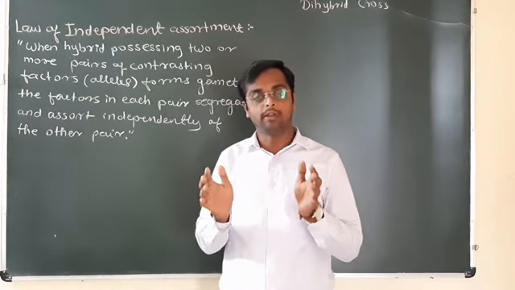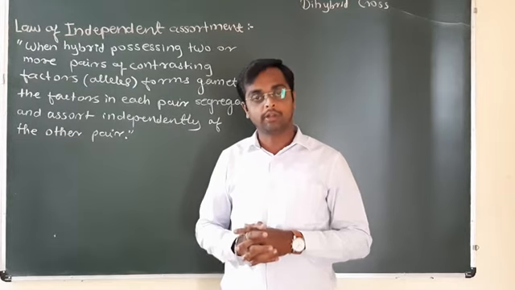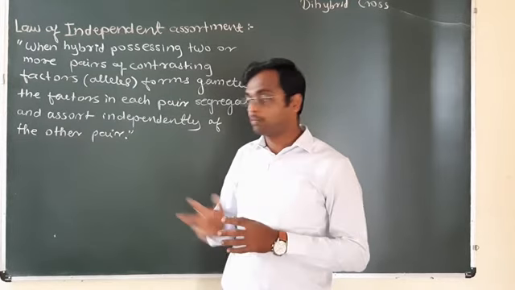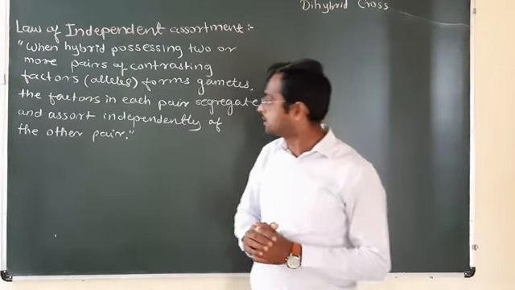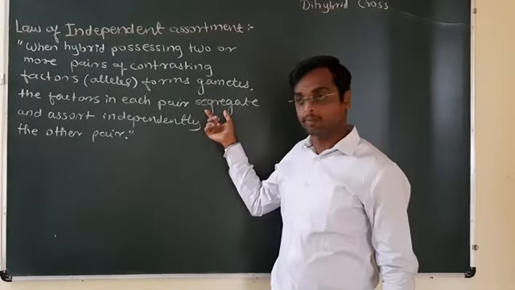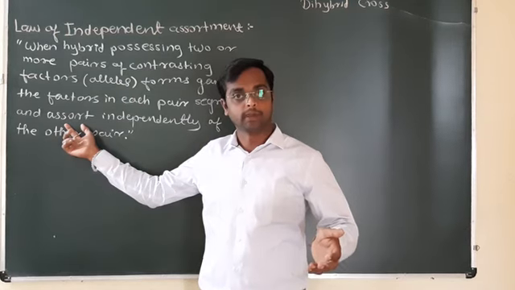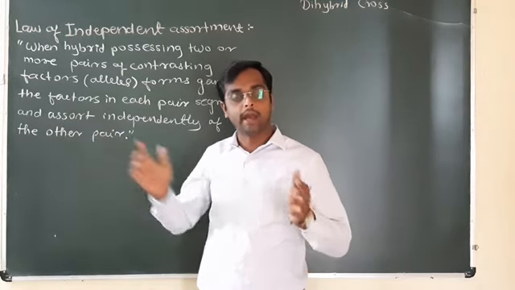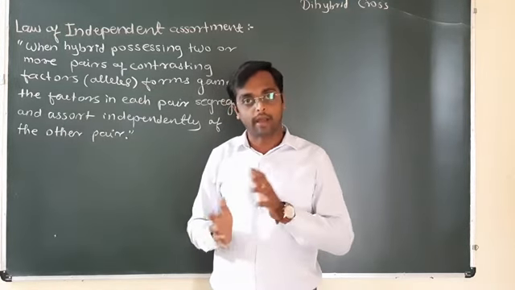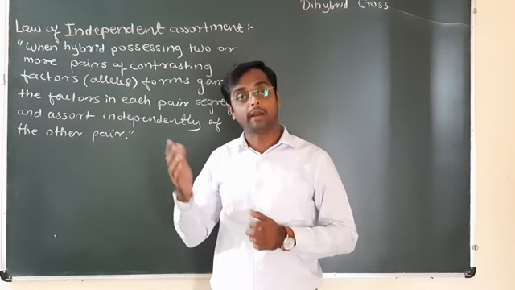In the F1 hybrid, the alleles remain together, but they can separate at the time of gamete formation for the F2 generation. They can segregate, meaning separate, and assort. Assort means to combine. These factors combine irrespective of the parental combination.